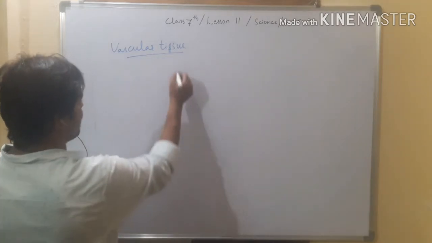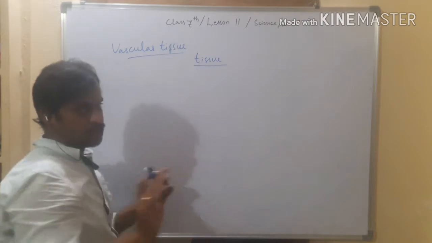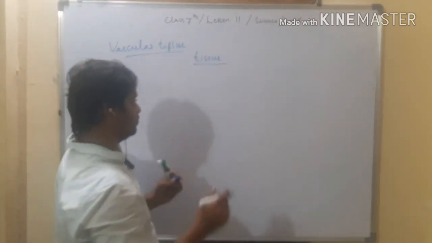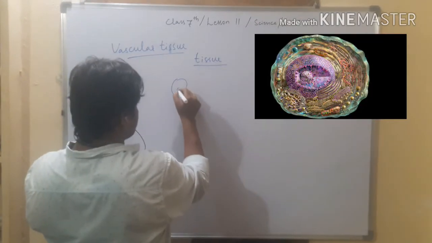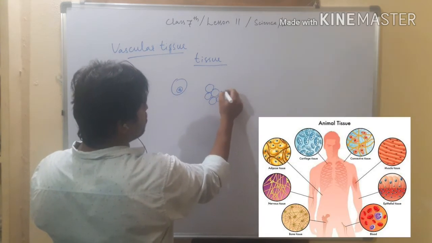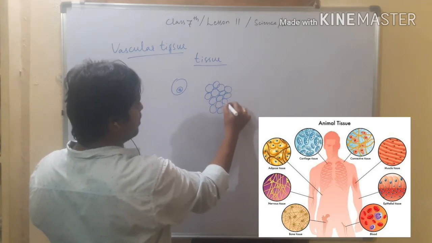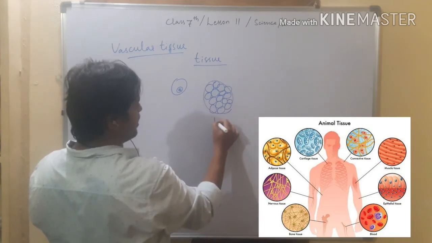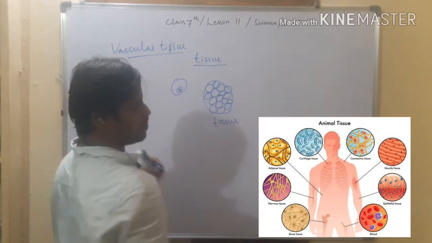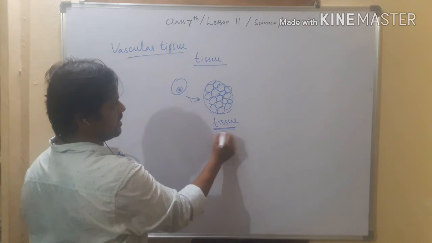What is meant by vascular tissue? Before that, let us see what is the actual tissue. Not the tissue paper now, right? Tissue. It is a single cell. If the same kind of cells group together, which perform the same activity, now this group of cells is called a tissue. Tissue is a group of cells.